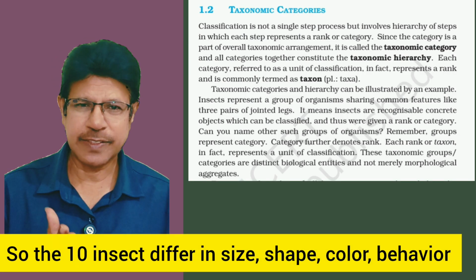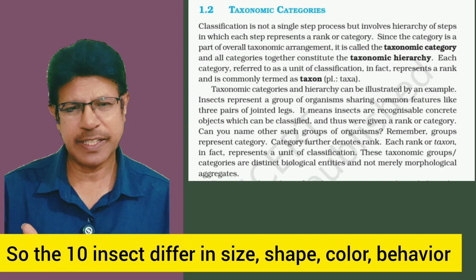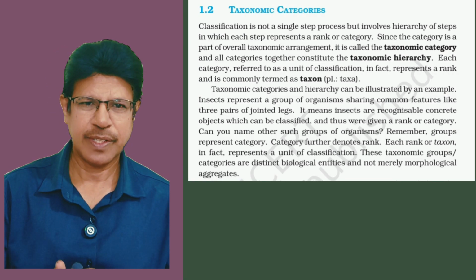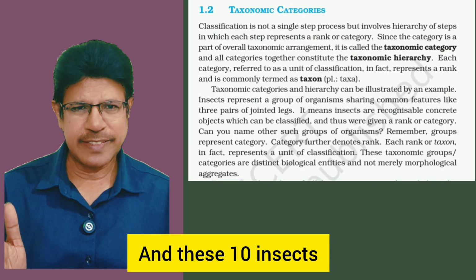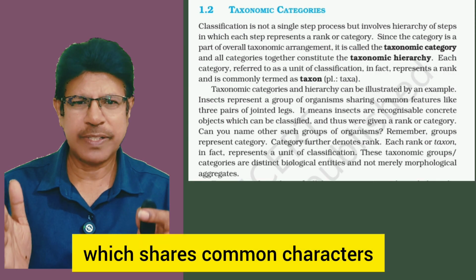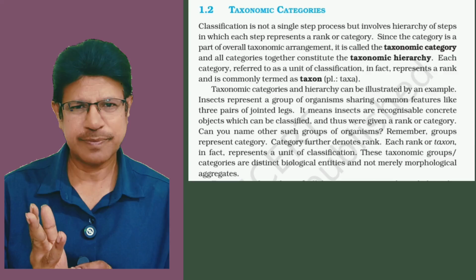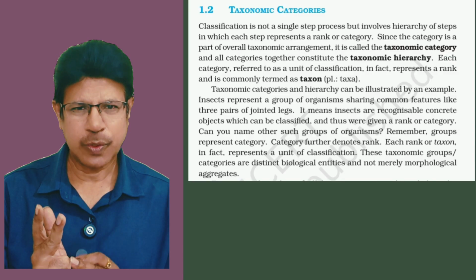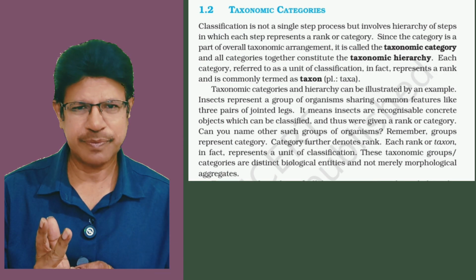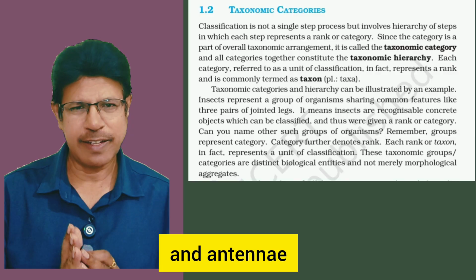They differ in size, shape, color, and behavior, but share common characters: three pairs of jointed legs, head, thorax, abdomen, and antennae.